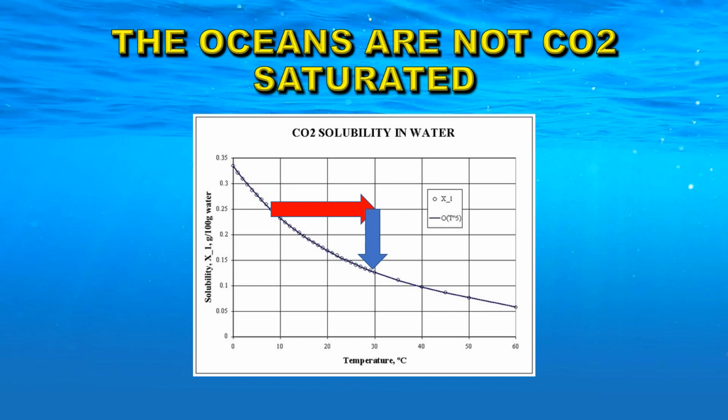Is this a problem? No, because this only occurs when the water is saturated with carbon dioxide and the seas are not. Let me show you on this curve how much carbon dioxide is already in the oceans. It's down here. So you'd actually basically have to boil the seawater to get the carbon dioxide to start outgassing. So the extra carbon dioxide is not coming from the ocean. And there are a number of other arguments that back this particular opinion up.